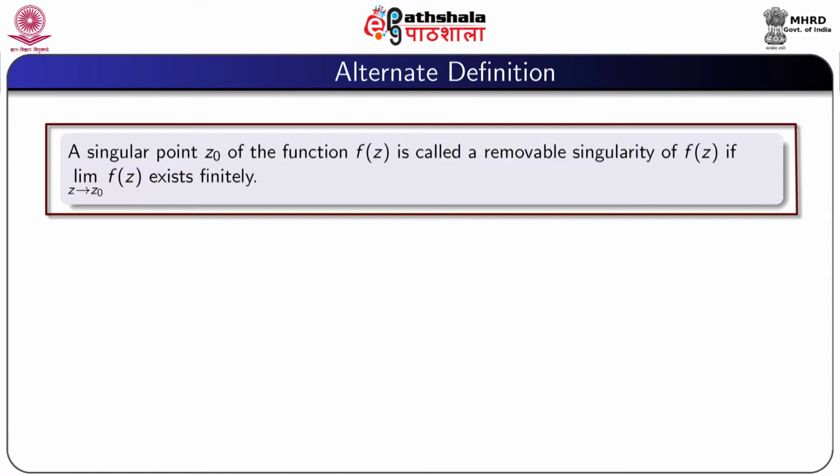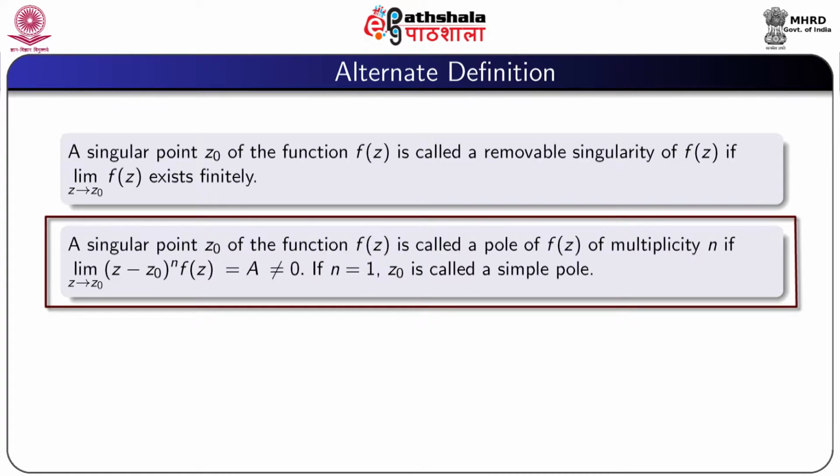So, an alternative definition of removable singularity, pole and essential singularity. A singular point z0 of the function f(z) is called a removable singularity of f(z) if limit z tending to z0 of f(z) exists finitely. A singular point z0 of the function f(z) is called a pole of f(z) of multiplicity n if limit z tending to z0 of (z minus z0)^n into f(z) equal to a not equal to 0.